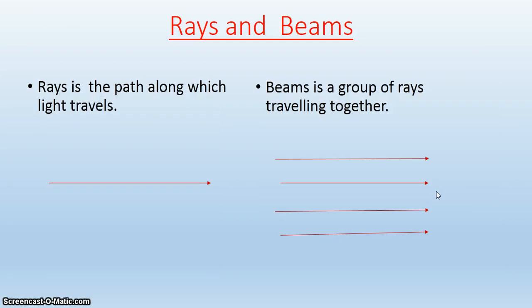The last terminology that I want you to understand is rays and beam. A ray is the path along which light travels. So light is able to travel from one point to another through a path which we term as a ray. And then a group of rays form a beam. So when two or more rays are moving together, we shall call that a beam.